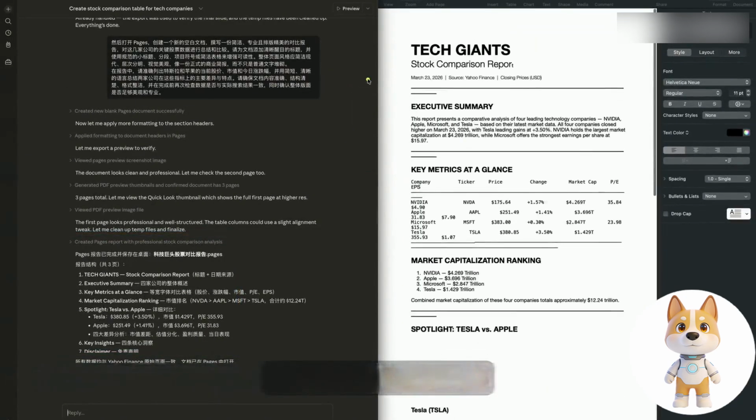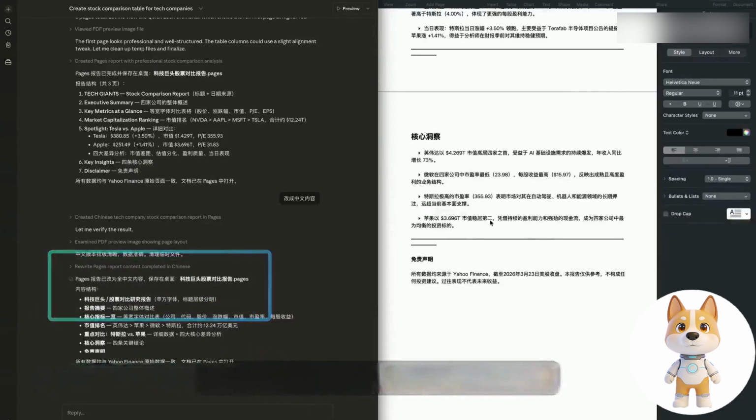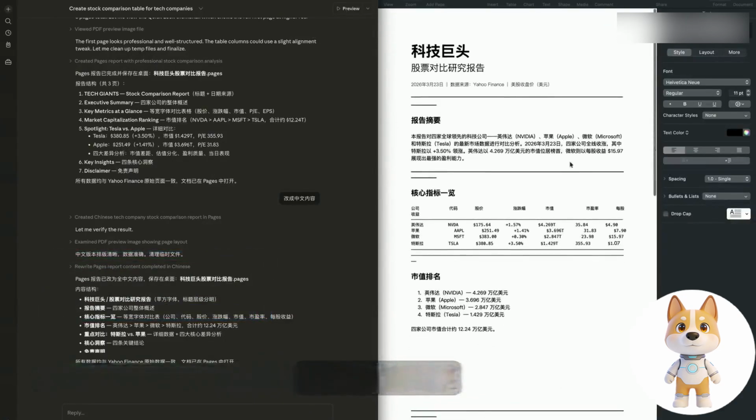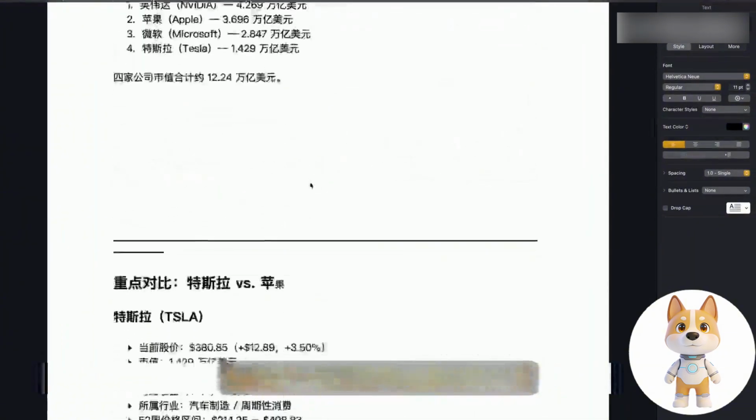It's just that it uses English content, and then we can ask it to change it to Chinese. I'm asking it to change it to Chinese here. Here it indicates that this document has been made. We can take a look. So it looks like this effect is very good, and this clapping effect is also quite good.